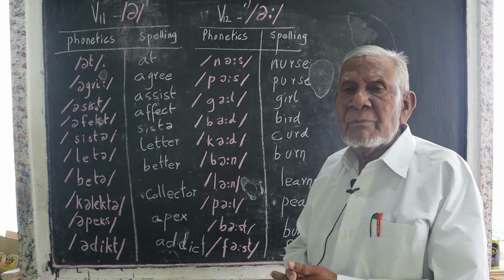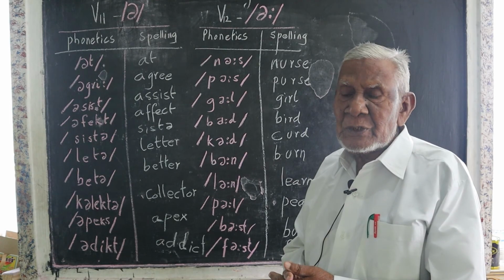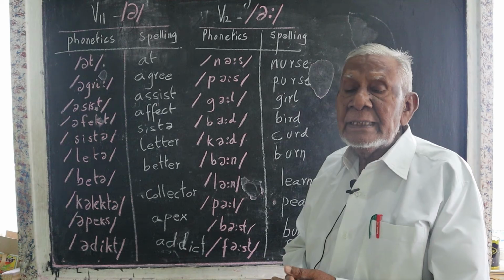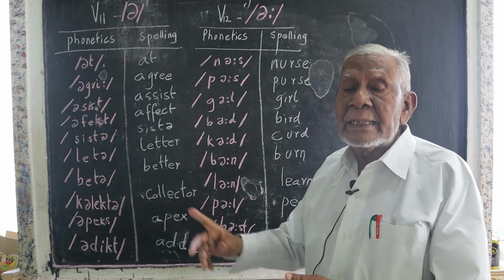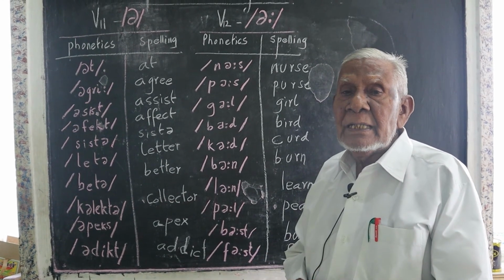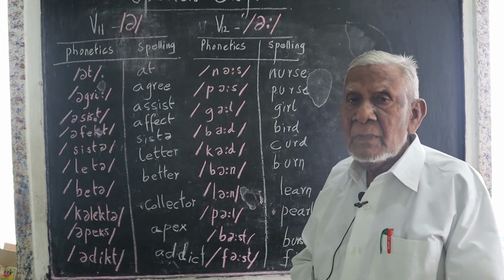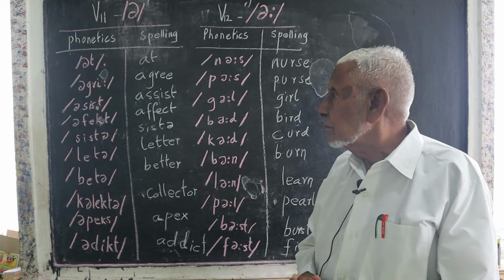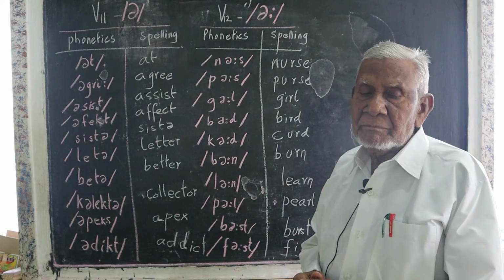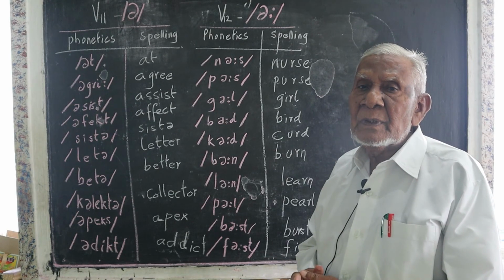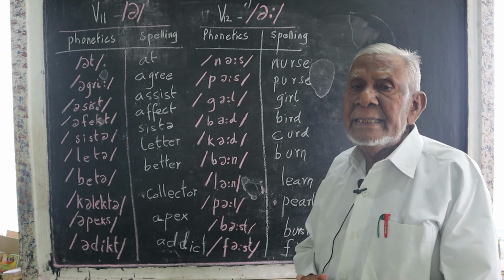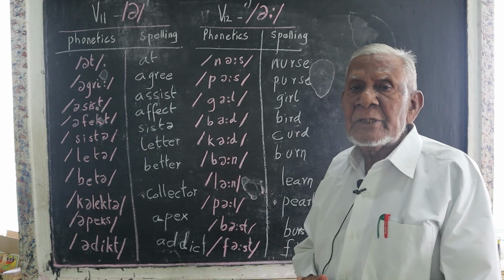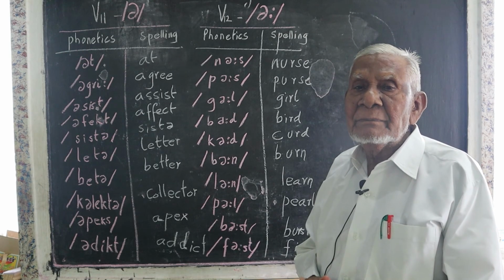Then affect. Your health will affect. Sister. See, the A sound is coming at the end of this word. Sister. Kamala is my sister. Letter. Please see the difference in spelling, but the pronunciation is letter.